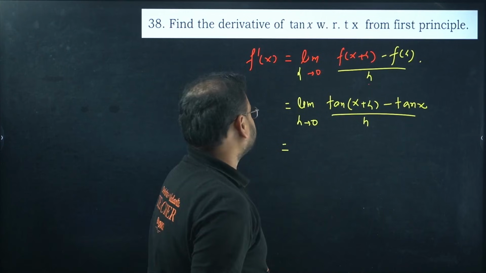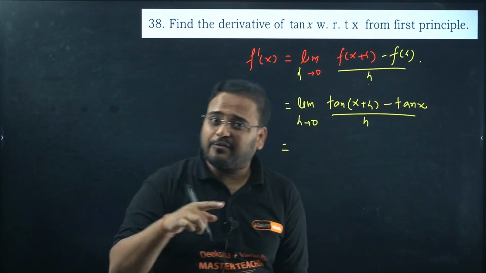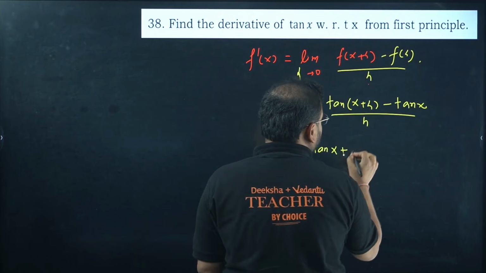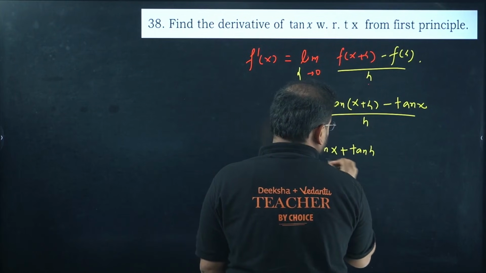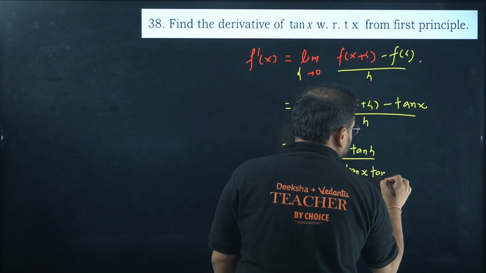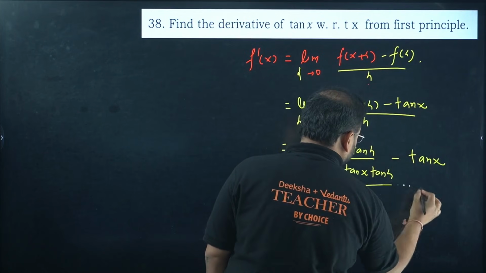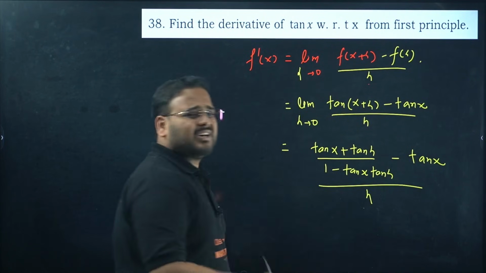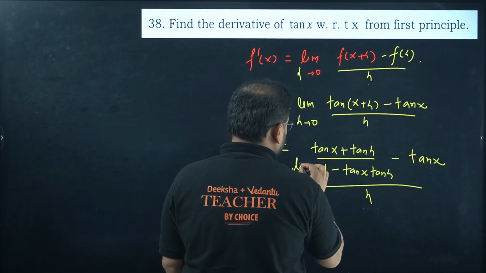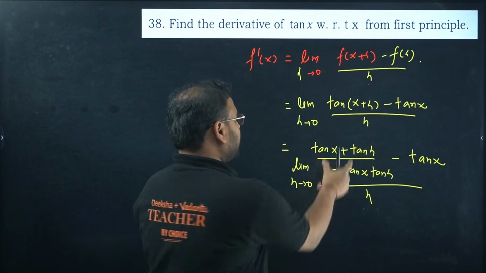Check here, we have the formula for tan of x plus h, meaning tan of a plus b. That is nothing but tan of x plus tan of h by 1 minus tan x and tan h, and we have a minus sign over here, divided by h. We can use the result of sine also, but I am using tan to show you another way. Nothing different is over here. Continue, take the LCM.